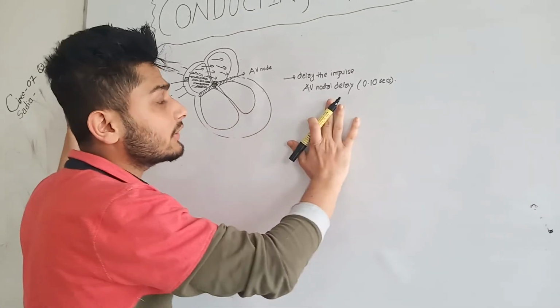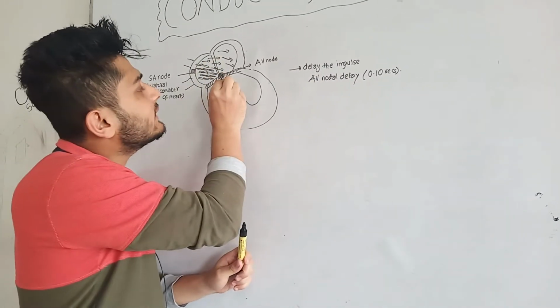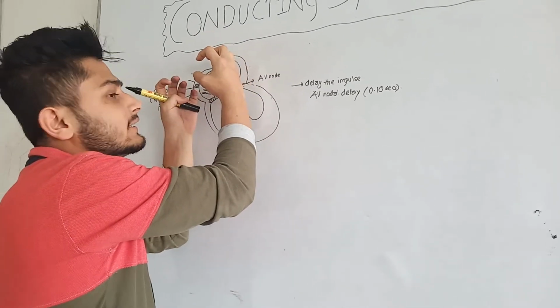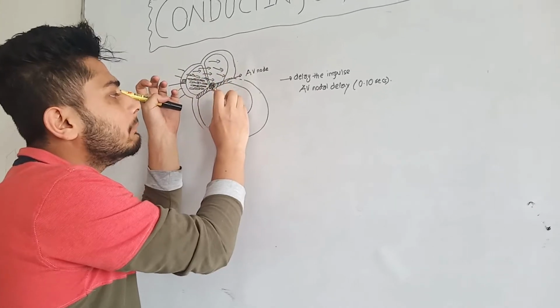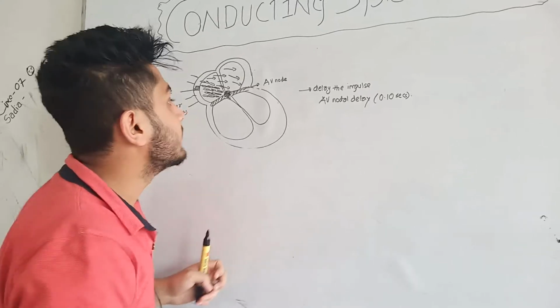So I already told you that there is a delay of the impulse. Why is this delay necessary? Because when there is the delay, there will be time for atrial contraction, and there will also be time for ventricular filling. So this AV nodal delay is necessary.